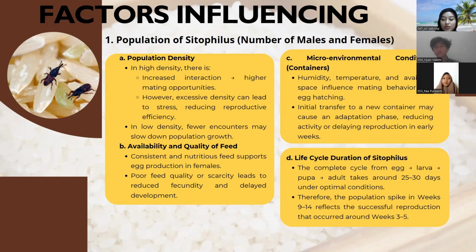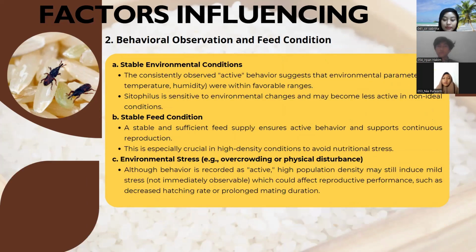Duration of Cytopilus: the complete cycle of egg, larva, pupa, and adult takes around 25 until 30 days under optimal conditions. Therefore, the population spike in weeks 9 until 14 reflects the successful reproduction that occurred around 3 until 5 weeks. Next, there is the behavioral factor. There is behavioral observation and also the feed condition.